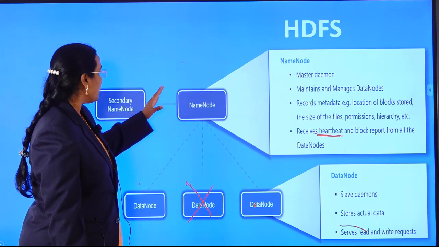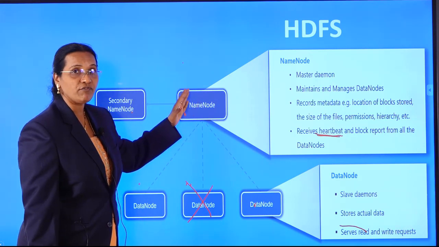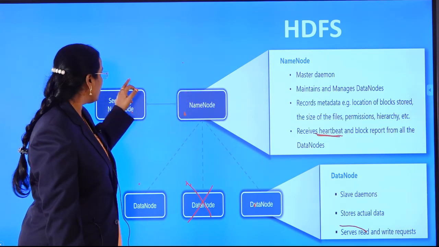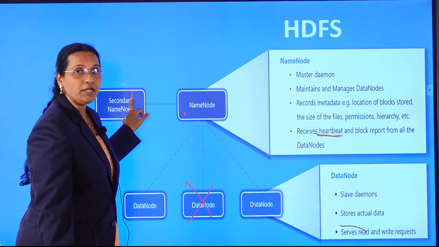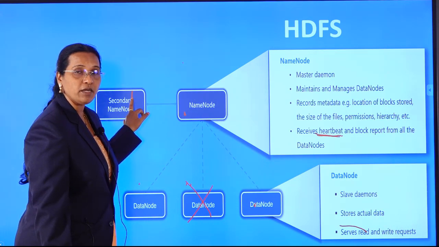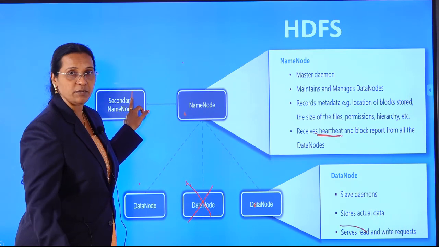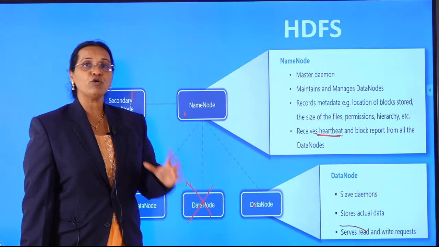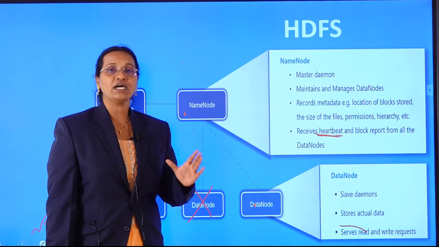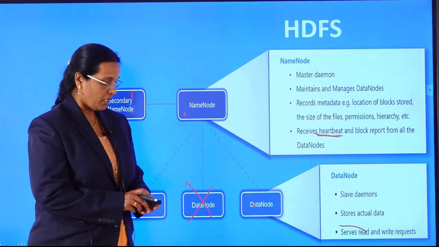In that case, if the name node is also not able to work because of some hardware failure, the secondary name node will be maintaining the backup. Depending upon the rules and regulations of the organization, the backup may happen at the end of the day or weekly once, likewise. It depends upon the situation, right? So in this manner, the secondary name node will store all the data which the name node is holding for security reasons, right?